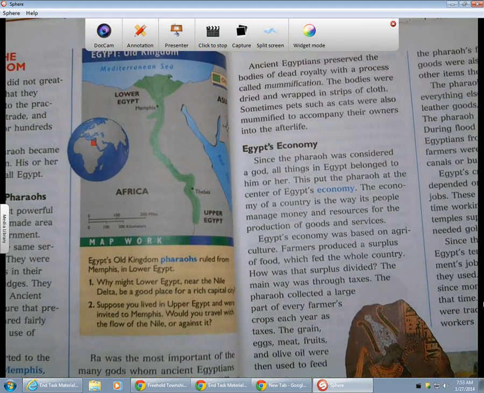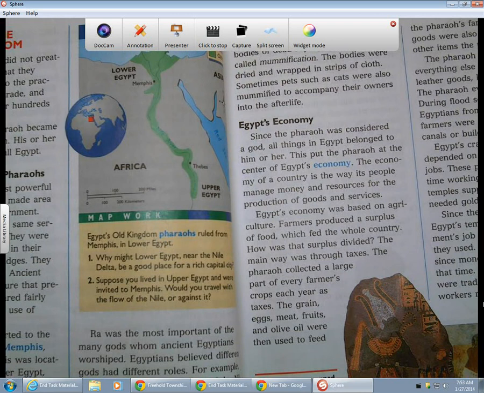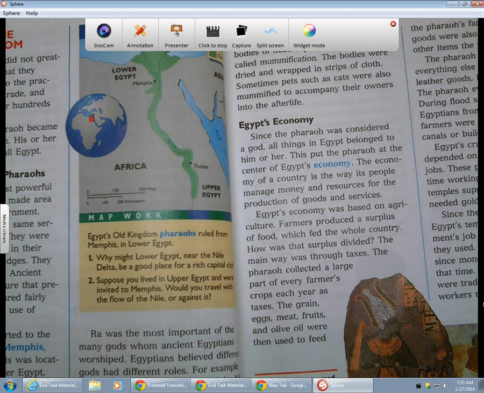Egypt's economy. Since the pharaoh was considered a god of all things in Egypt, it belonged to him or her. This put the pharaoh at the center of Egypt's economy. The economy of the country is the way people manage money and resources for the production of goods and services. Egypt's economy was based on agriculture. Farmers produced a surplus of food which fed the whole country.